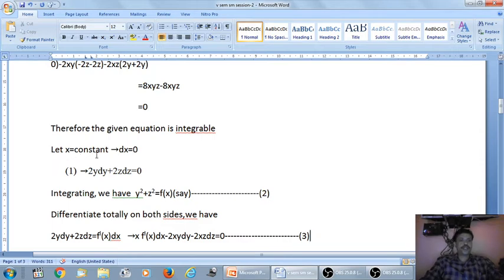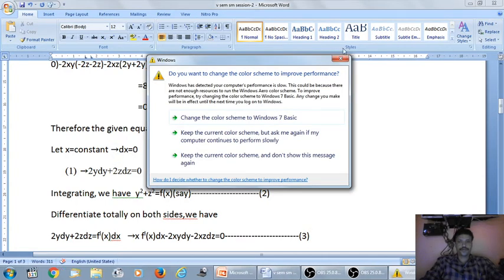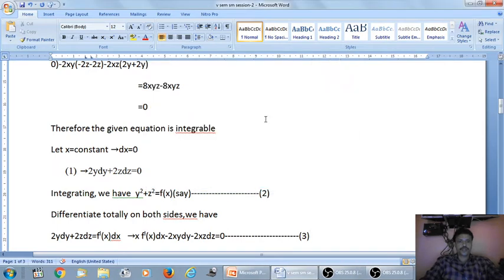So take the constant of integration as this constant f of x, function of x. y square plus z square is equal to f of x. Call this as 2. And differentiate totally on both sides. We have y square, the differential is 2y dy, plus z square, the differential is 2z dz, equal to f, the differential is f dash of x into dx.